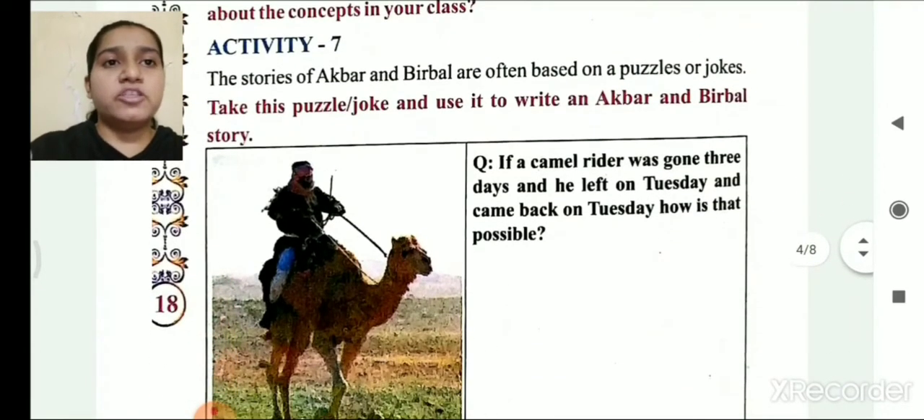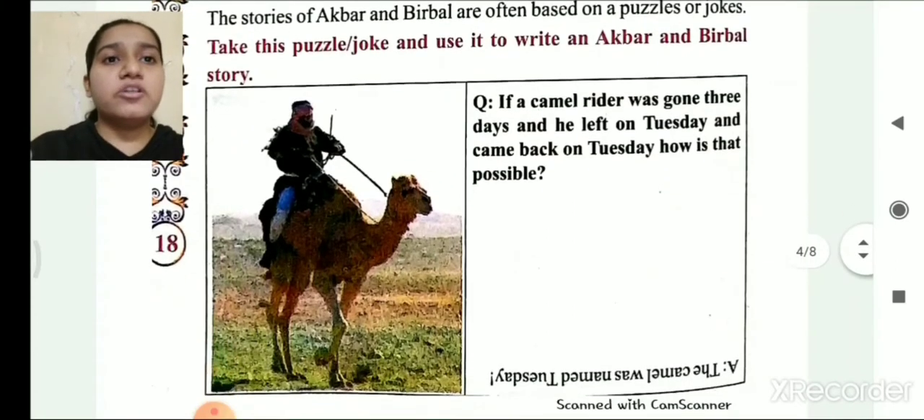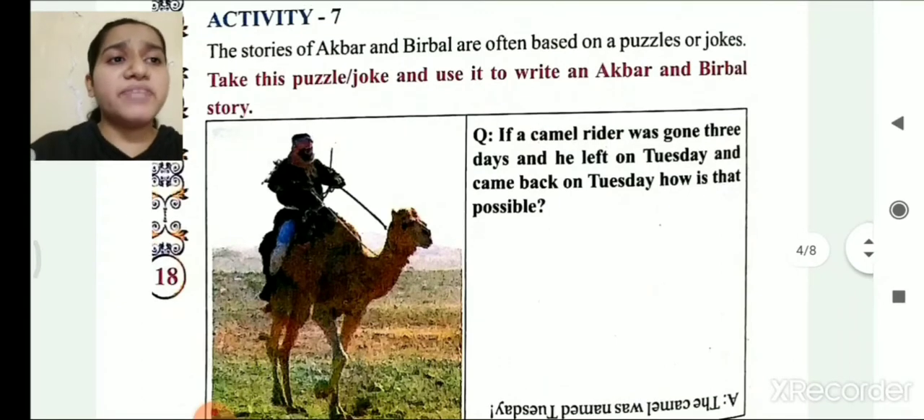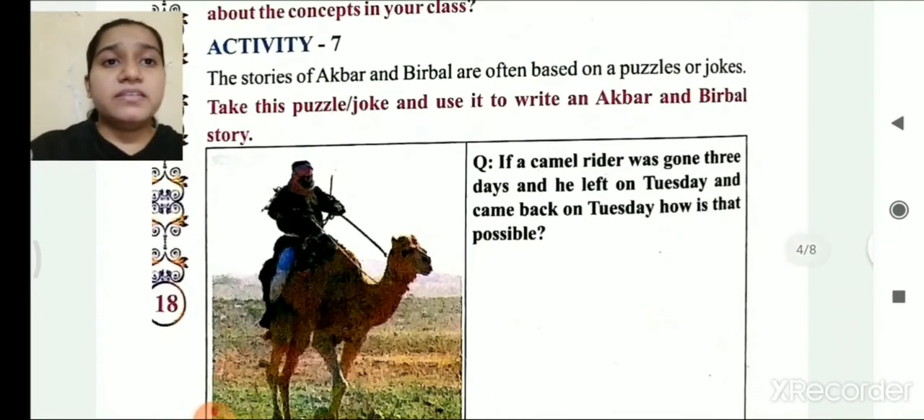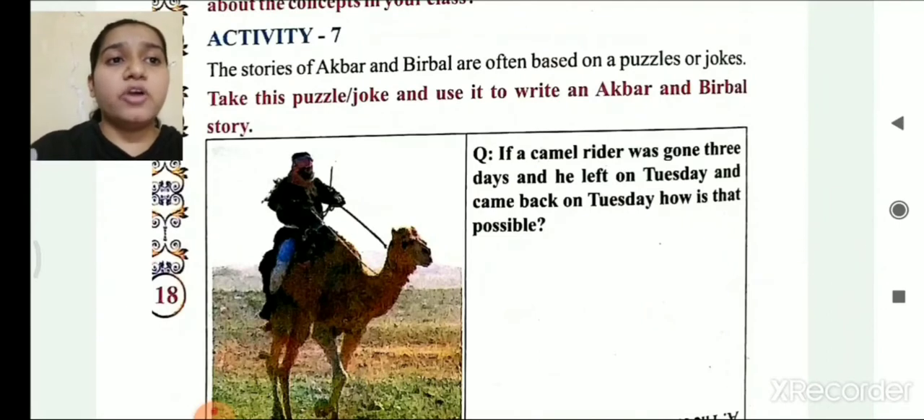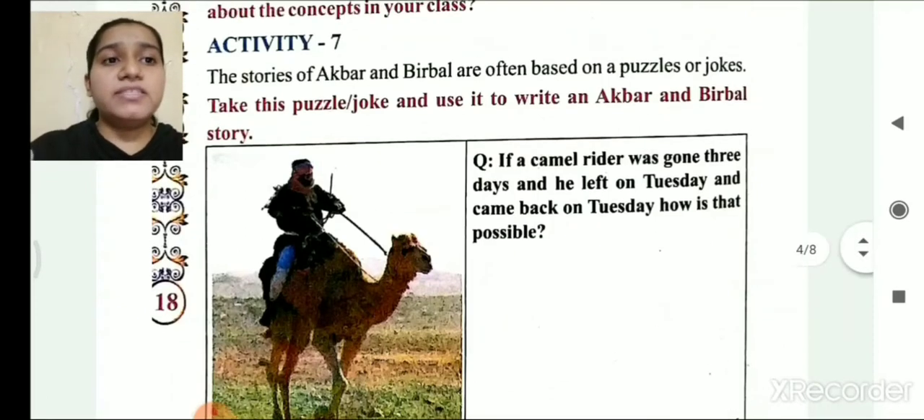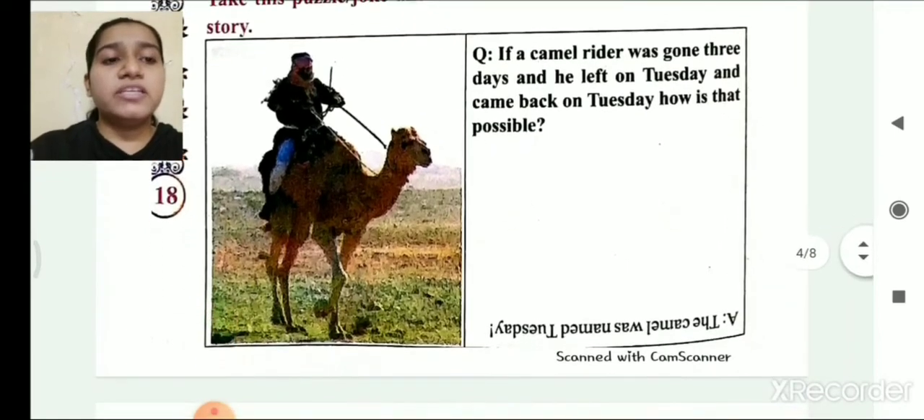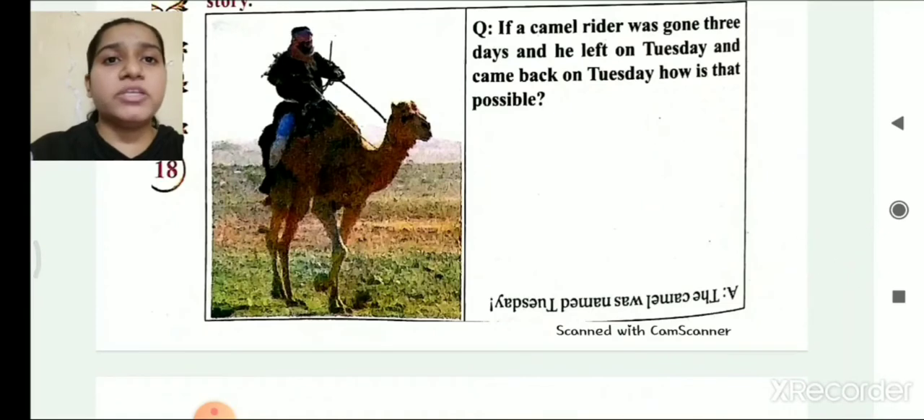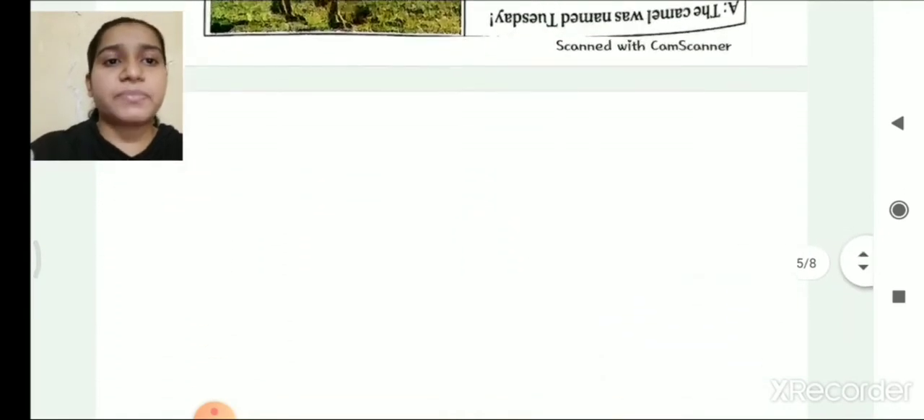Activity number 7. The stories of Akbar and Birbal are often based on puzzles or jokes. Here is also a joke. If a camel rider was gone 3 days and he left on Tuesday and came back on Tuesday, how is this possible? Here is the mystery: a person goes on Tuesday and comes back on Tuesday, and he has gone only for 3 days, while a week consists of 7 days. How is that possible? So here the name of the camel on which the rider is going is itself Tuesday.